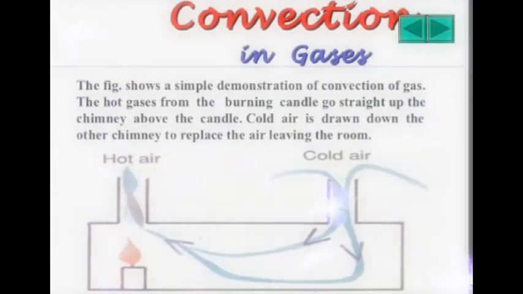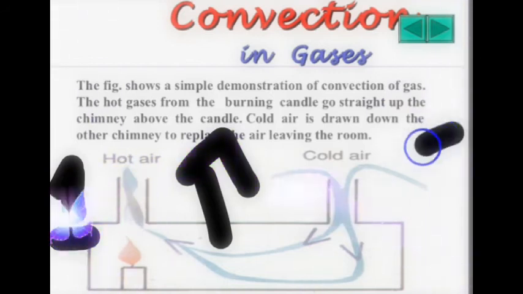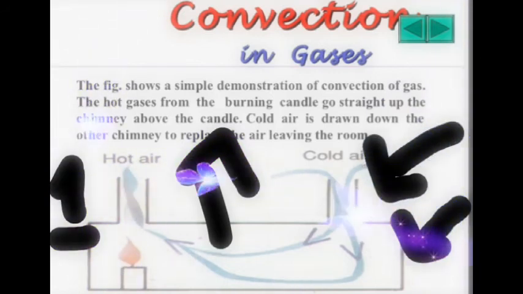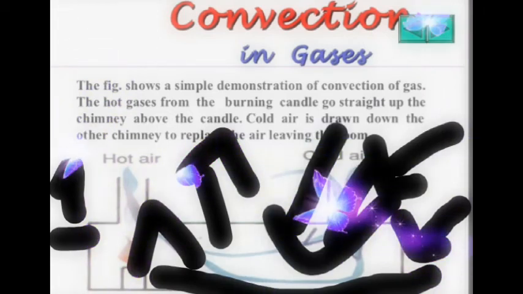Convection in gases. This figure is a simple demonstration of convection in gases. The hot air from the burning candle goes straight up the chimney above the candle. Cold air is drawn down the other chimney to replace the air leaving the room. So in this process, first of all, the hot gases from the burning candle will go up, and then go straight up the chimney above the candle, but the cold air is drawn in through the other chimney to replace the air leaving the room. So it will replace all of the layer that is going up.